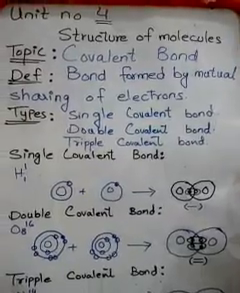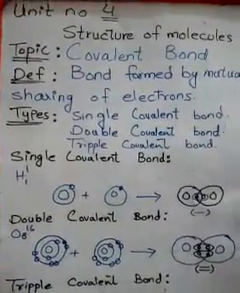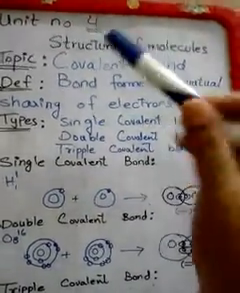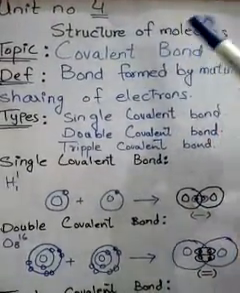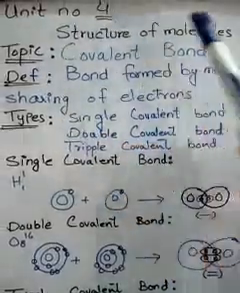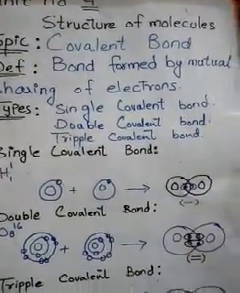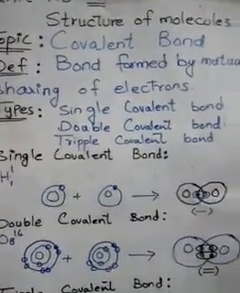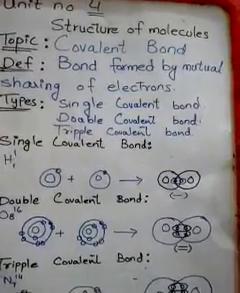This lecture is related to our morning class, what we have learned in our online classes on Monday morning. We are reading nowadays unit number 4. The name of that unit is Structure of Molecules. Our today's topic is covalent bond. You may have heard the word covalent bond earlier, or you will hear it throughout the 9th class. This is a very important topic of the 9th class.